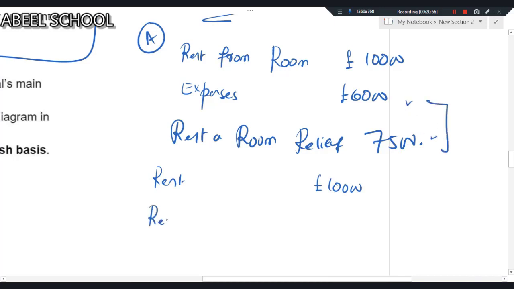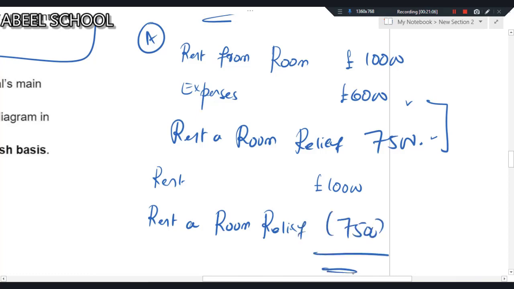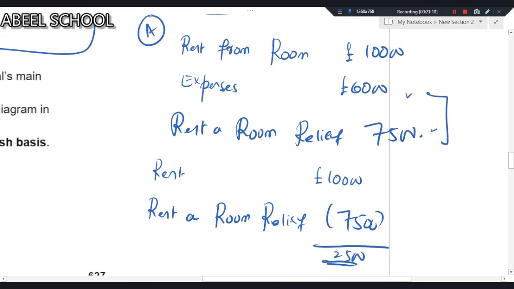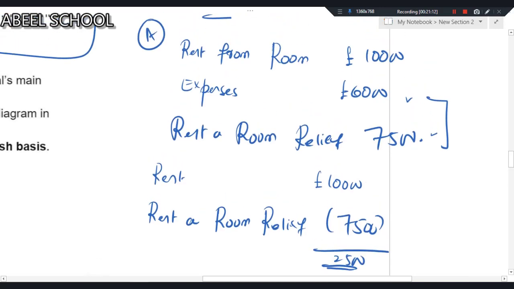Obviously, rent a room relief is higher, so I'll go for that. The taxable amount comes to only 2,500.